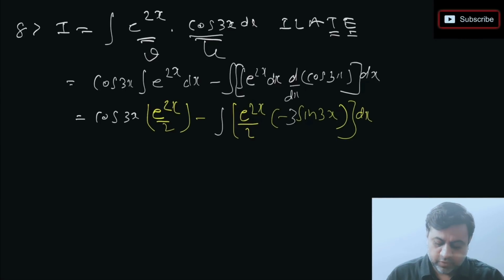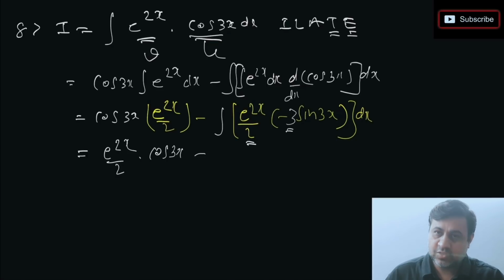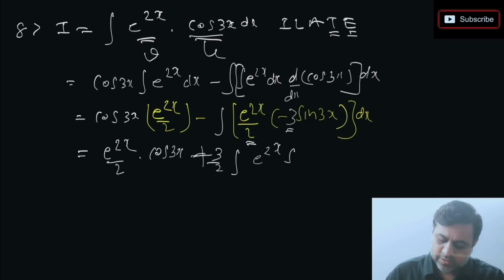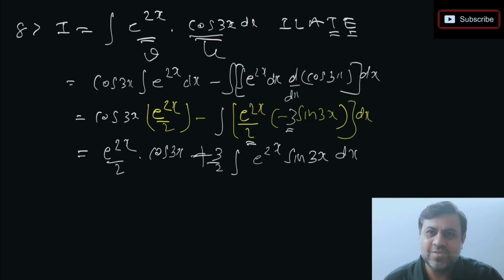Now the first part I'm going to keep as it is, e power 2x by 2 cos of 3x, just keep it as it is. If you observe, this 2 and this minus 3 come outside the integration sign, so this minus will now actually be plus 3 by 2 integration of e power 2x sin 3x dx. So what exactly happened? We again got the chain rule. Okay?